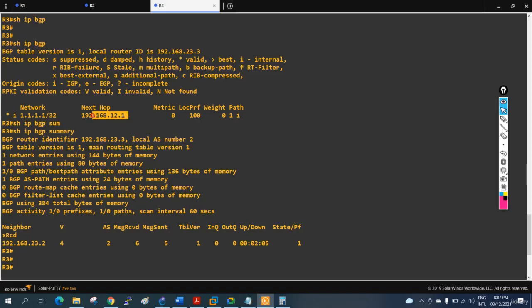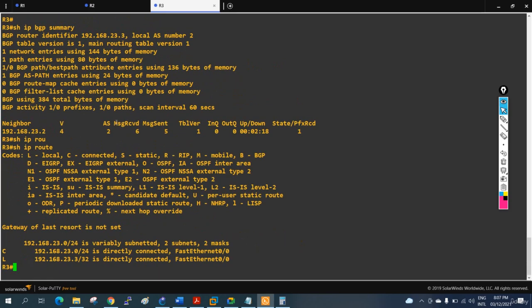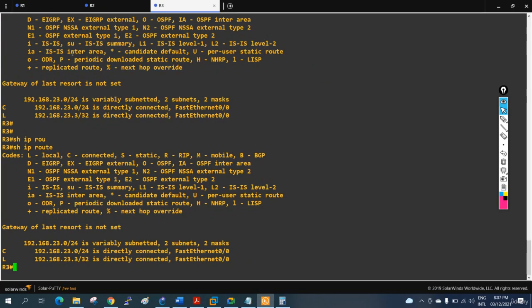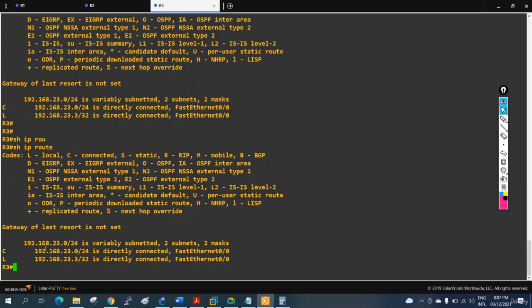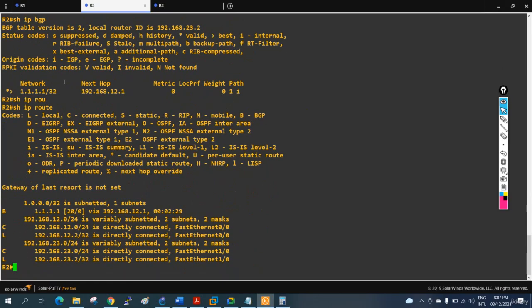And the next hop is this one. So if we want to forward any traffic to 1.1.1.1, I need to forward to 192.168.12.1, but I don't have any information for 12.1. If you see show ip route, I am not getting anything. Do we have any information about 12.1 here? Nothing. If I go here and write show ip route, I have it here in R2.